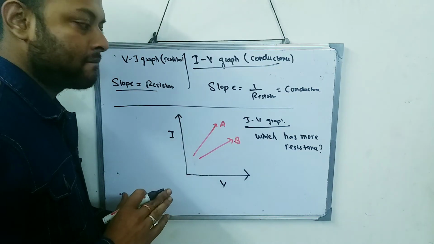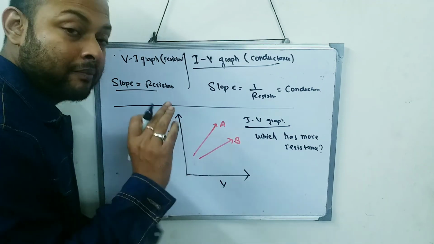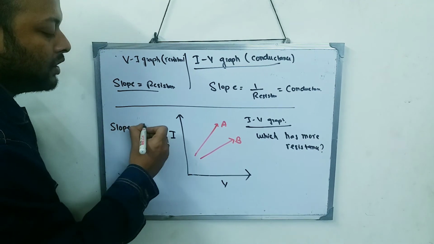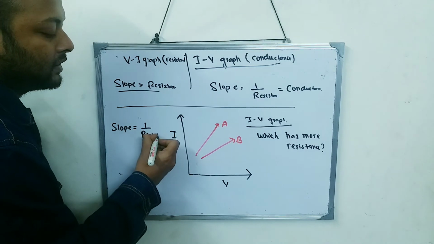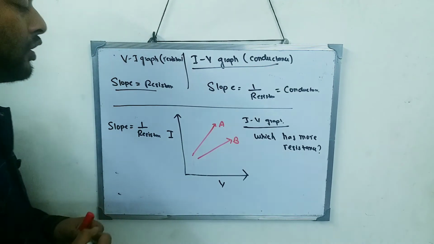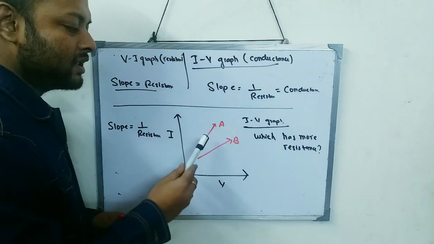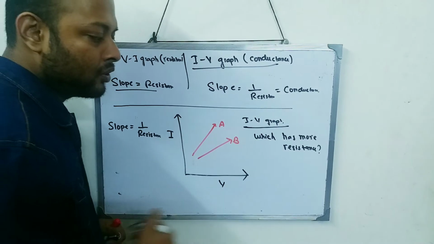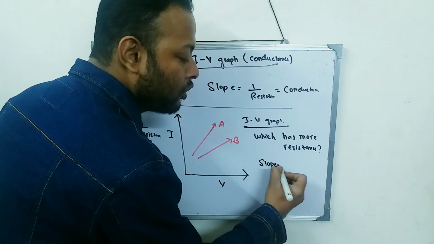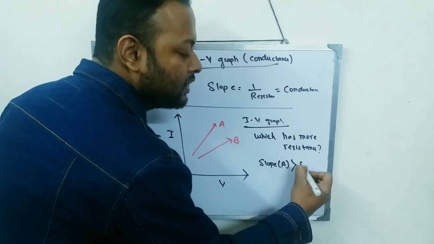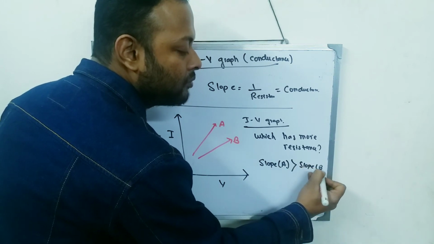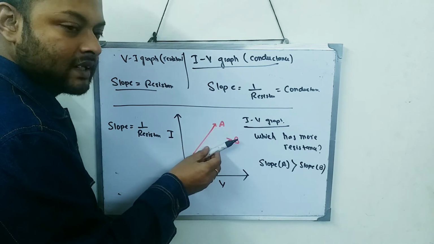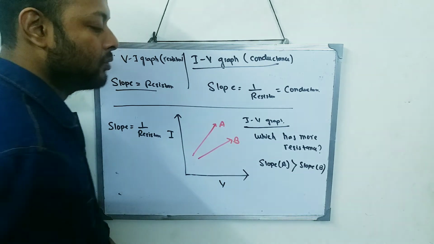Now how to solve this? See, you have to understand the basic thing: the slope of an IV graph represents what? 1 by resistance. So who has more slope? A has more slope or B has more slope? You can easily say A has more slope. So slope of A is greater than slope of B. This part is clear, that A is steeper and B is less steep.